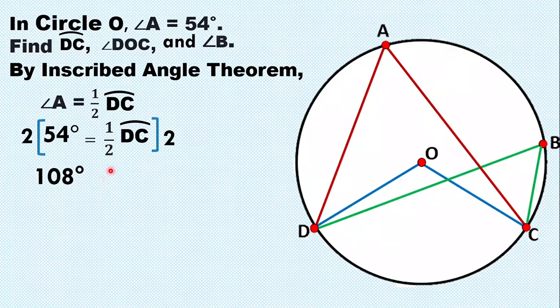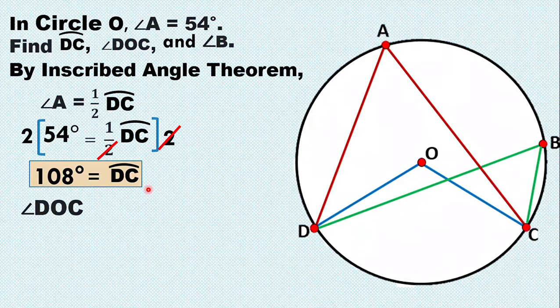Then, once na meron tayo ditong denominator at saka nag-multiply tayo ng 2 sa right side, pwede na natin itong makancel yung 2 dito at saka yung 2 sa right side na minultiply natin. So, cancel that. We have 1 times arc DC. So, we have arc DC. So, yung measure ng arc DC ay 108 degrees. So, twice siya sa ating inscribed angle na 54 degrees lamang.